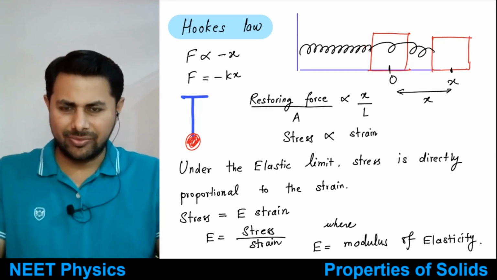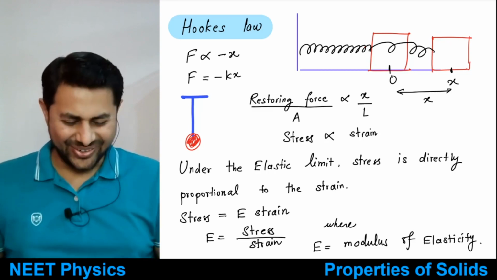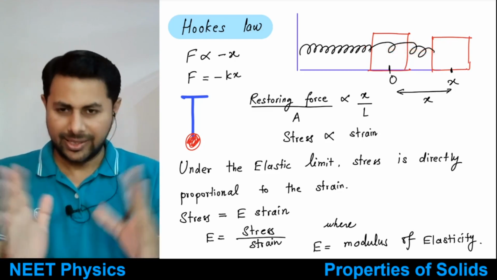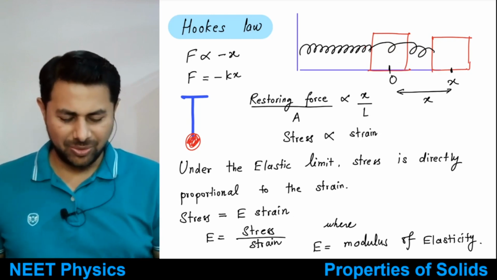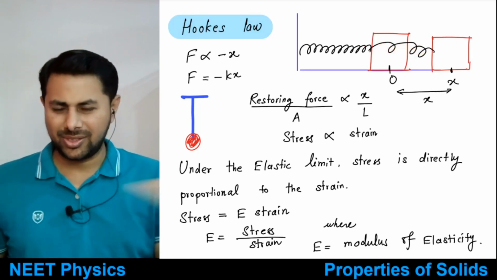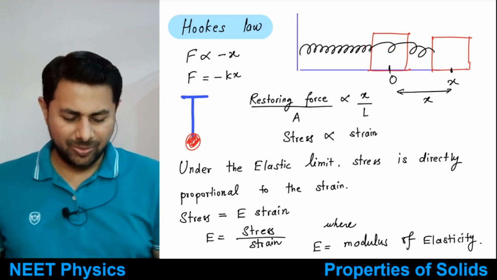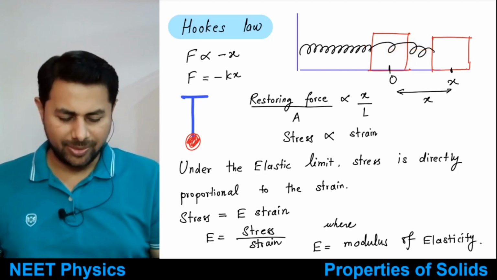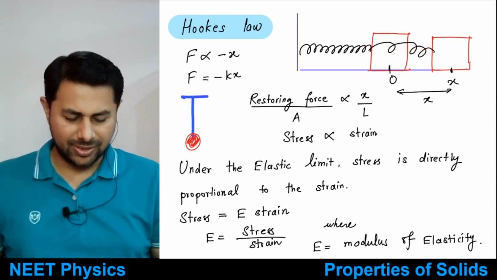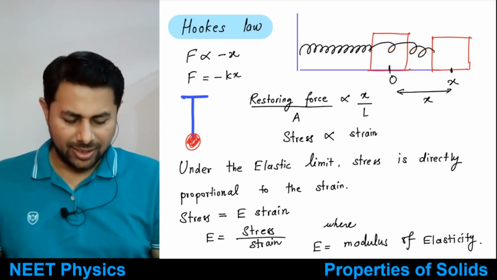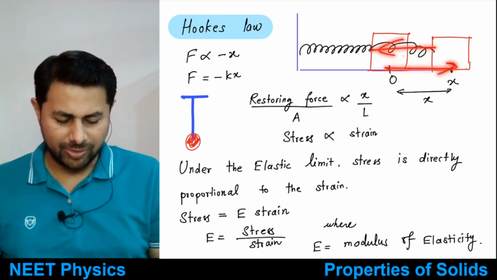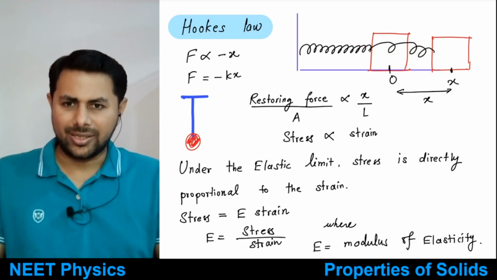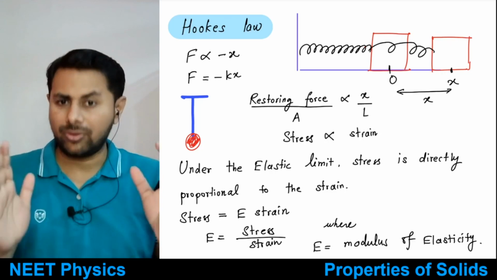So when you pull the spring, what happens? It wants to restore itself, and therefore the force will be in the opposite direction to that of the displacement. If you pull it, it wants to restore itself, that means it wants to get compressed and come back to the original length. So if displacement is in this direction, the force will be in this direction. And if you compress it, it wants to get elongated and come back to the original length.